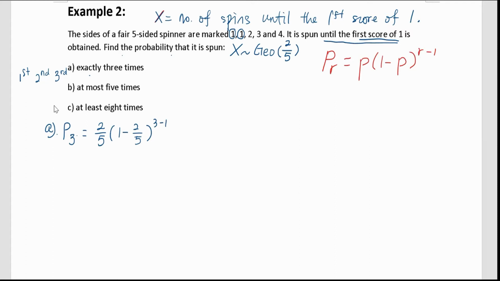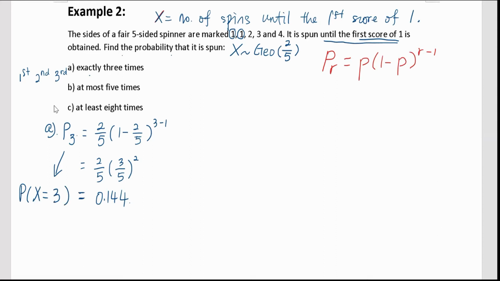So 3 minus 1 is 2, which is for the first 2 times. We use the calculator to find the probability. So the answer is 0.144. P3, sometimes we can write as the probability of X equals 3.